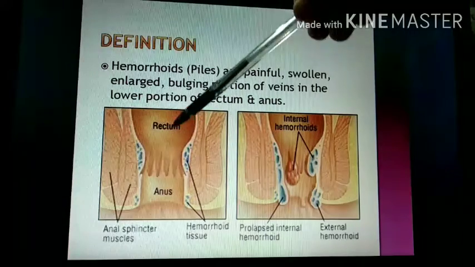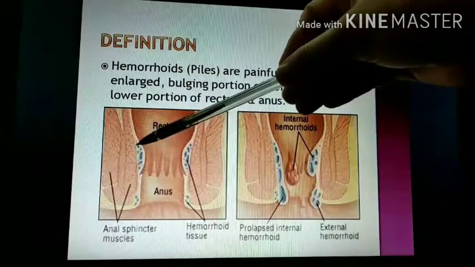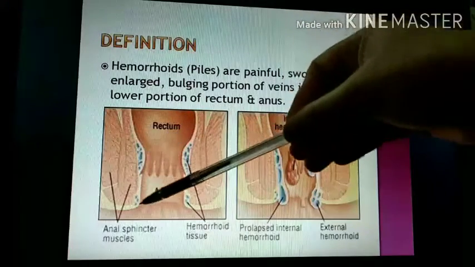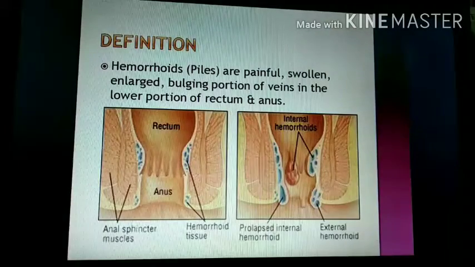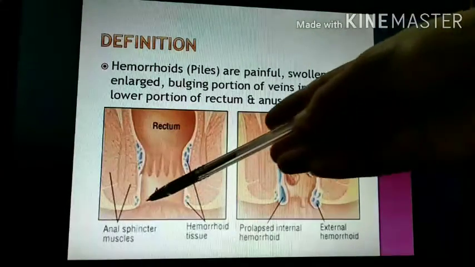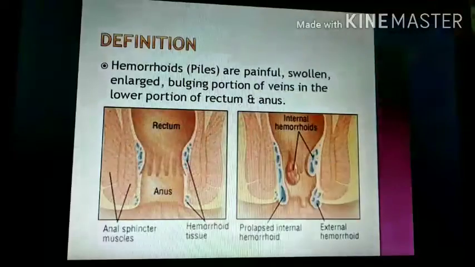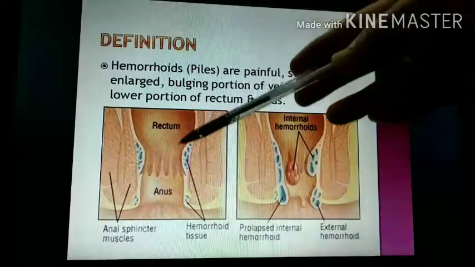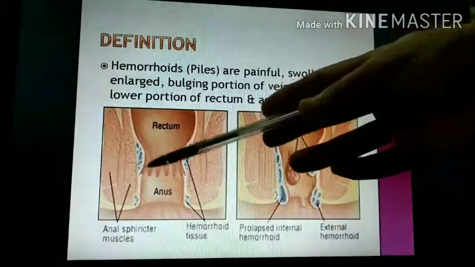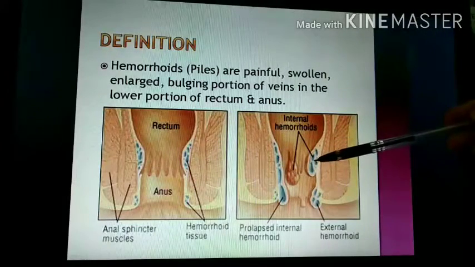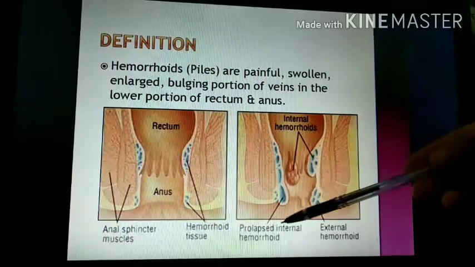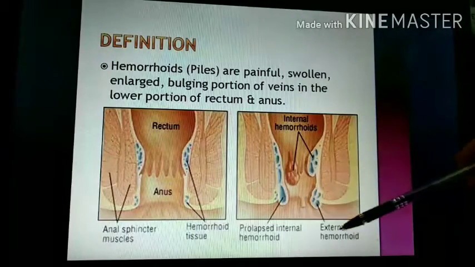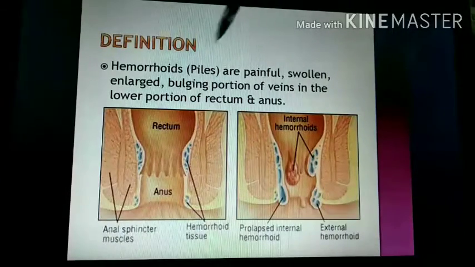Here the rectum and anus are shown. This is internal hemorrhoid and this is external hemorrhoid. Internal hemorrhoid is present above the internal sphincter and external hemorrhoid is present at the external sphincter. Normally these are the hemorrhoidal tissue or veins, and these are the inflamed, swollen, painful hemorrhoidal veins. These are the prolapsed internal hemorrhoid and external hemorrhoid as shown here.